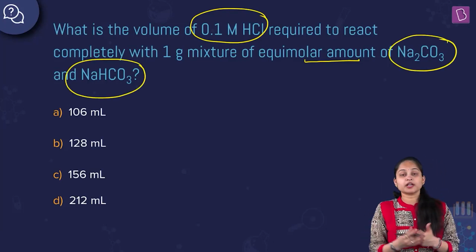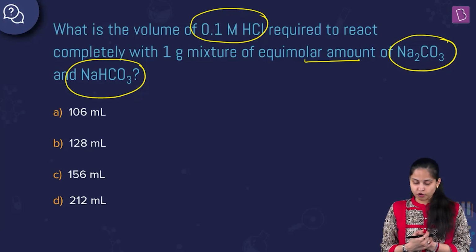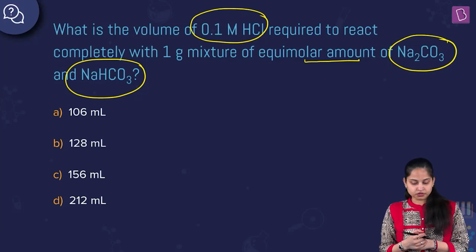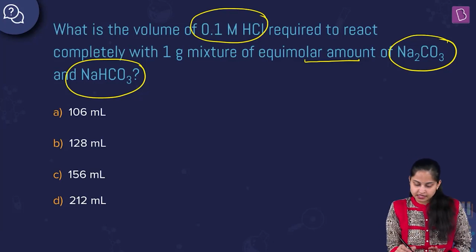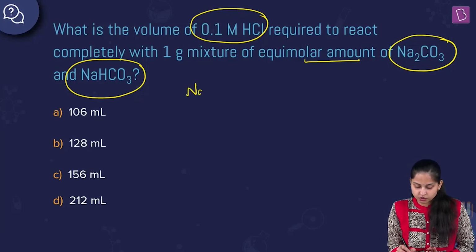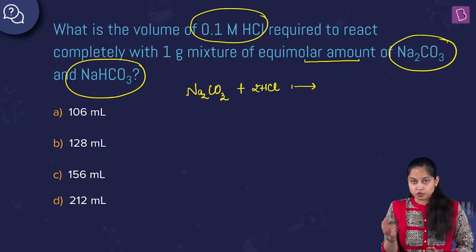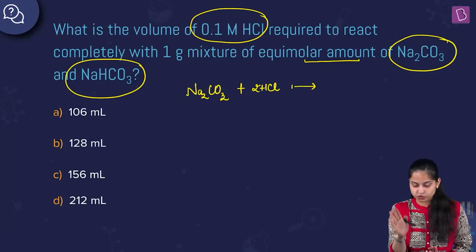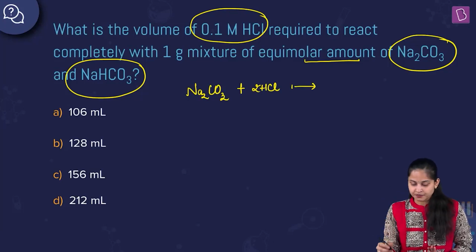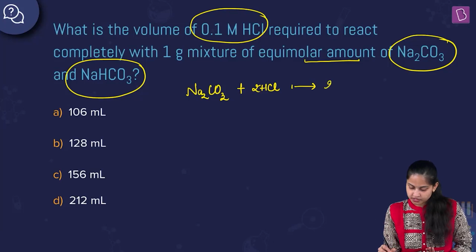So what should be our approach? First of all, it is Na2CO3 plus twice of HCl. When sodium carbonate Na2CO3 reacts with HCl, we'll get twice of NaCl plus H2CO3. Clear?